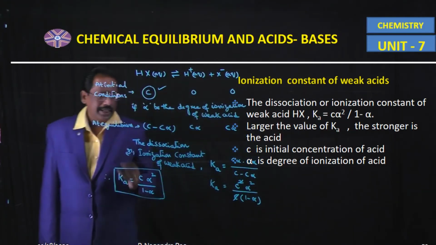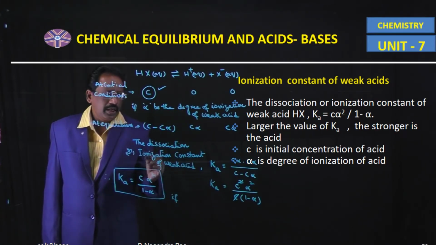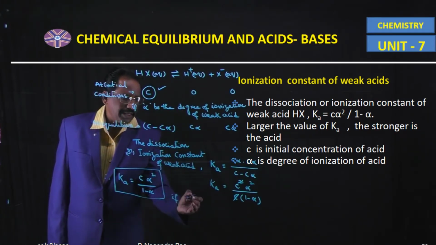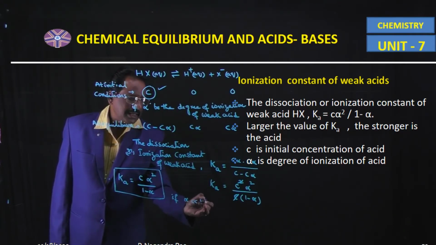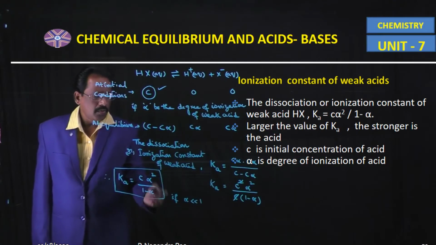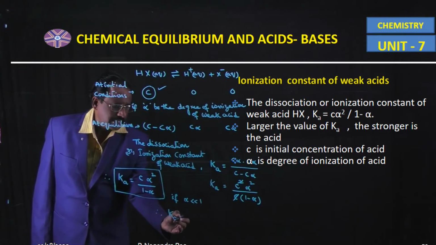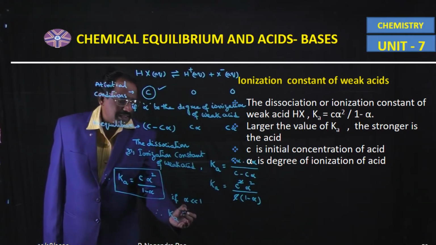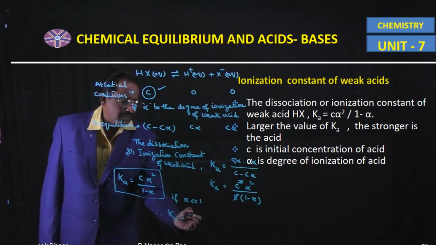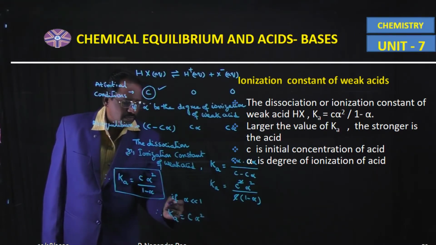And here, if the degree of ionization of the weak acid alpha is very much less than 1, then the formula used to calculate the dissociation constant of the weak acid, Ka, is equal to C into alpha square.